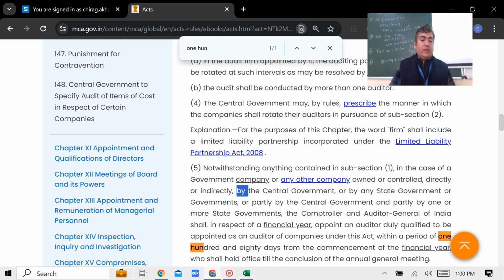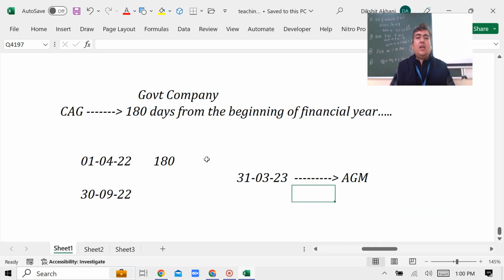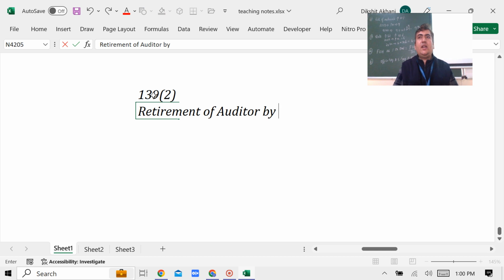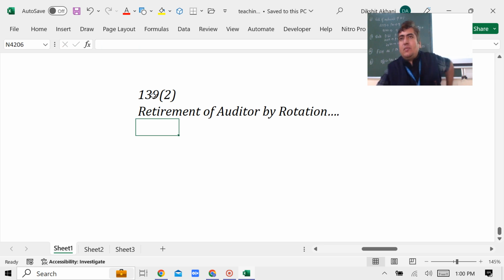Now 139 subsection 2, if you want to understand, it is talking about retirement of auditor by rotation. Retirement of auditor by rotation. Okay, let's continue with this.